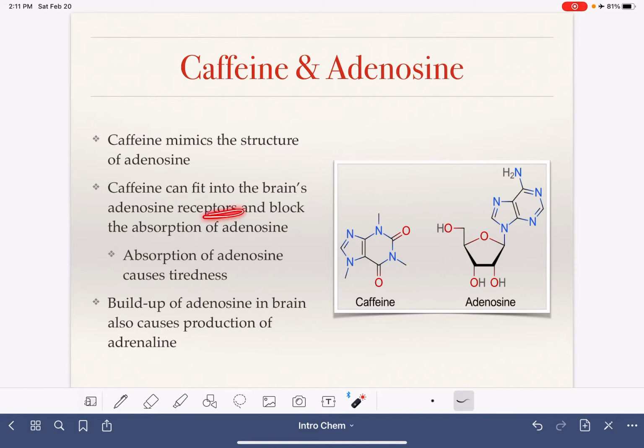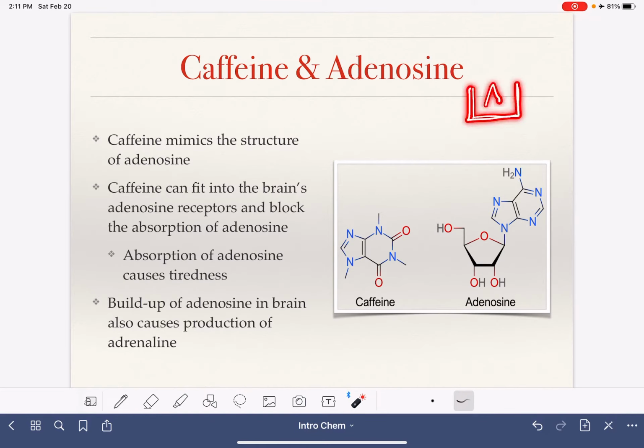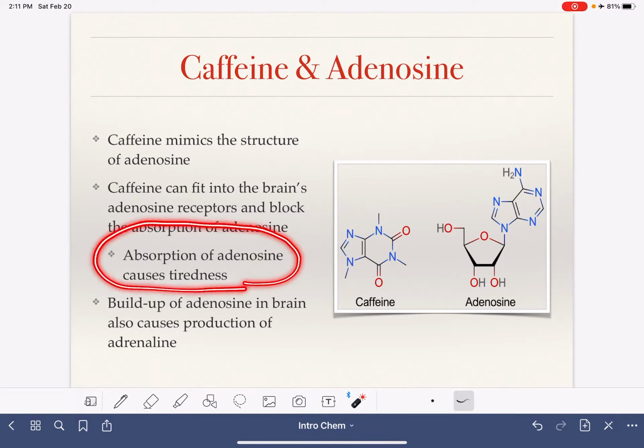Let me talk a little bit about what that's referring to. So inside our brain, we have these molecules that are called receptors. You can kind of think of them like parking spots. There are places where, for example, the adenosine molecule fits and where the adenosine molecule belongs. So in these little parking spots, in these receptors, the adenosine molecule just fits itself right into that receptor. It kind of creates almost like a bond. It just kind of locks itself into place into this receptor.